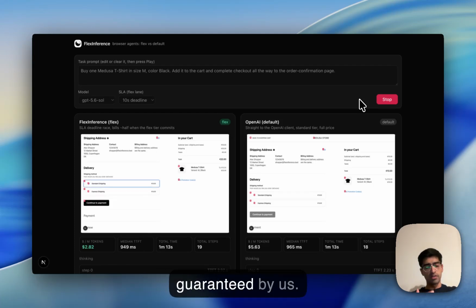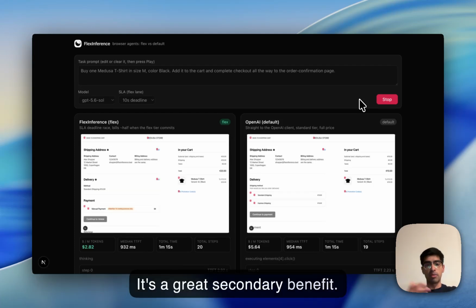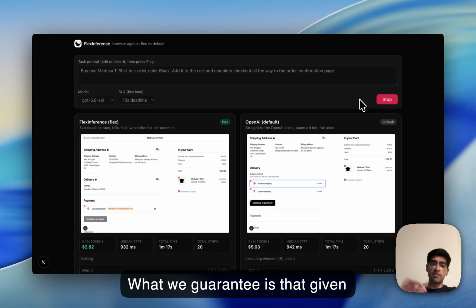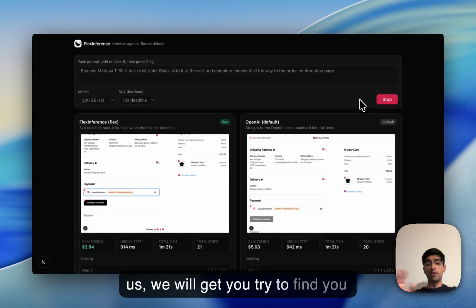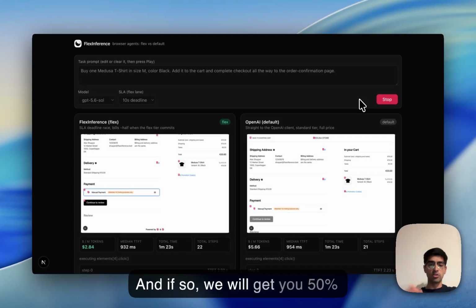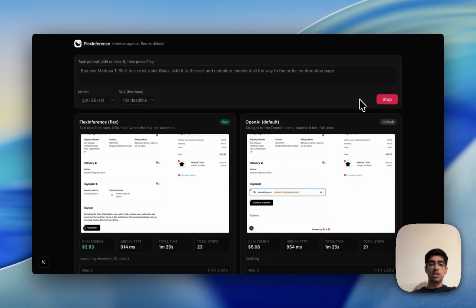This is not guaranteed by us. It's a great secondary benefit. What we guarantee is that given the SLA, the time budget you give us, we will try to find you cheaper inference. And if so, we will get you 50% cost reduction.